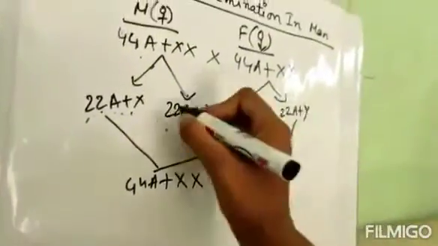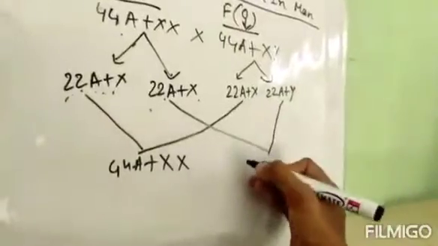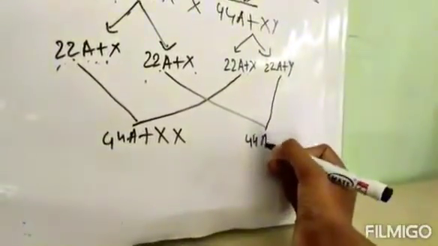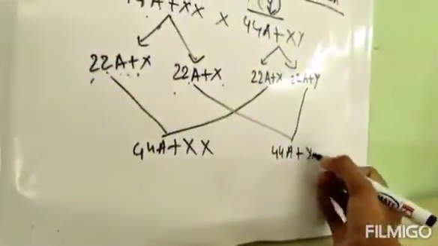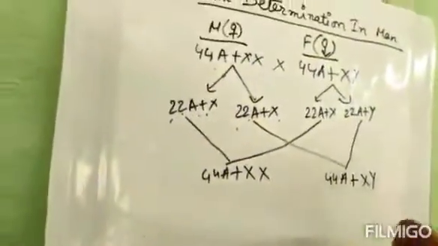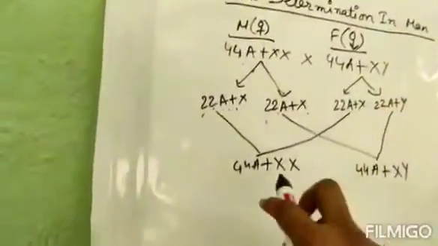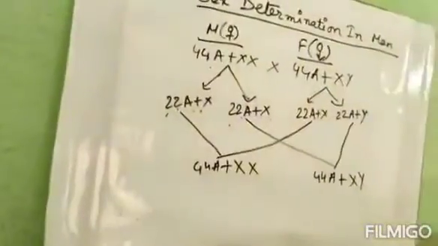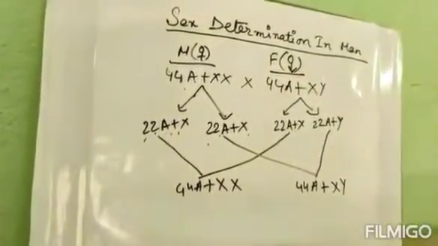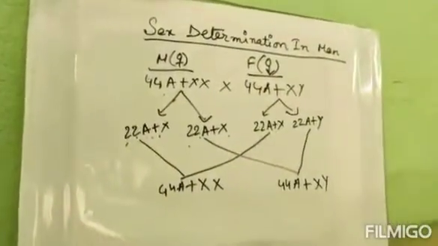Understood? Now suppose this one combines with this one. What are we getting? 22A plus X, 22A plus Y. So 44A plus XY. So this is the son. Understood? So there is a 50-50 chance of having a daughter and a son. I think till this much you are not having a problem. Now we are going to the checkerboard.